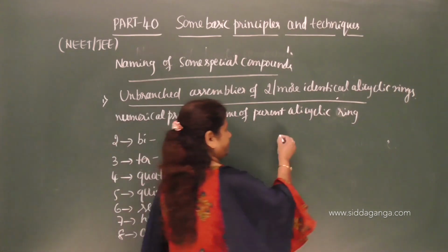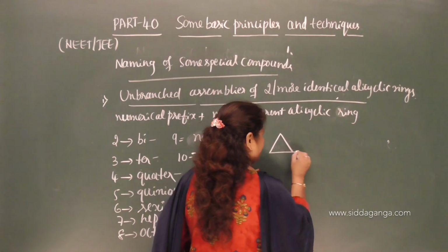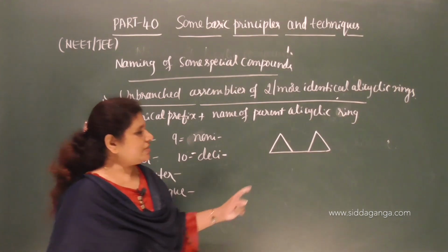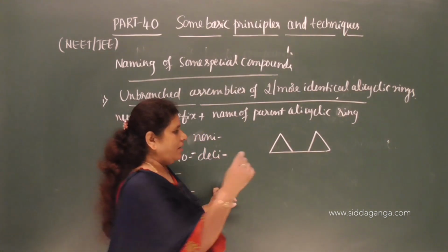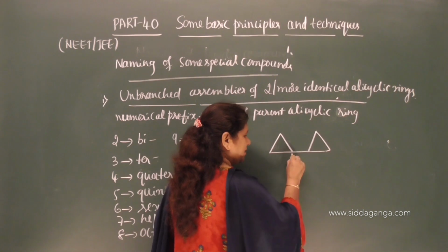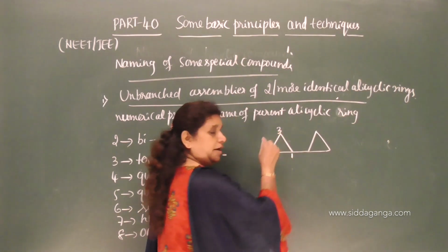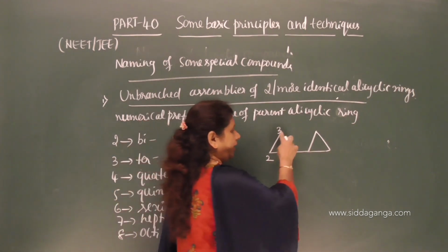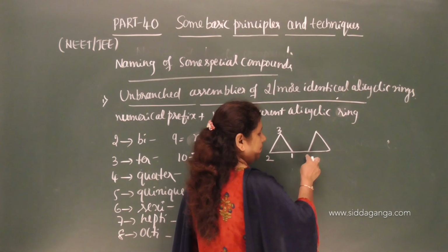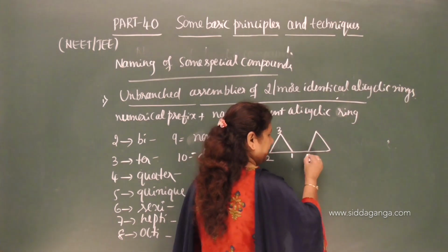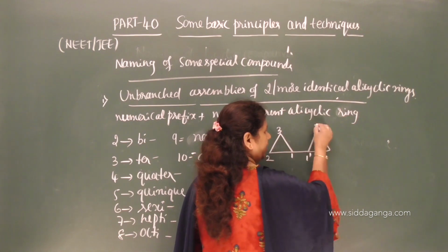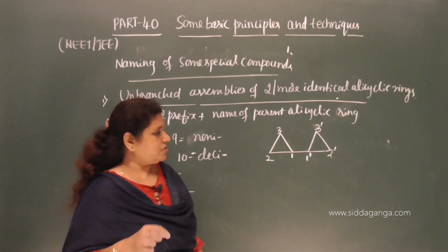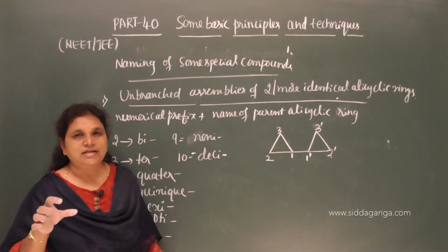Example. See here, 2 cyclopropane rings are joined here, and you have to number this first ring 1, 2, 3, and you have to start the number from the bridge carbon, and again you have to start the numbering of the second ring from the bridge carbon by taking 1 dash, 2 dash, 3 dash. Means the lowest number should be given to the bridge carbon atoms.